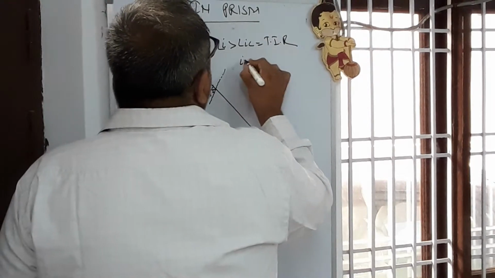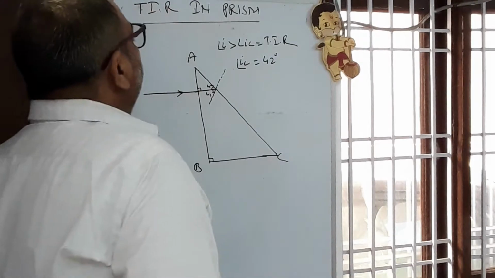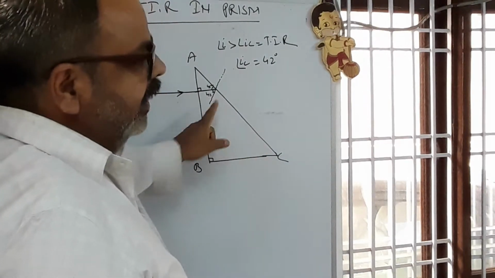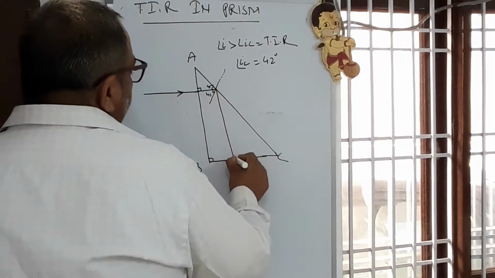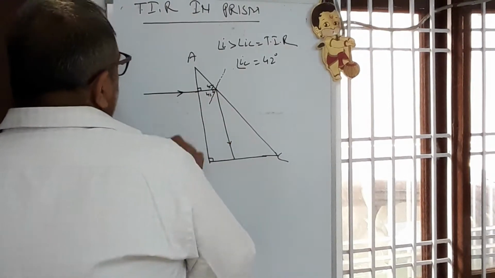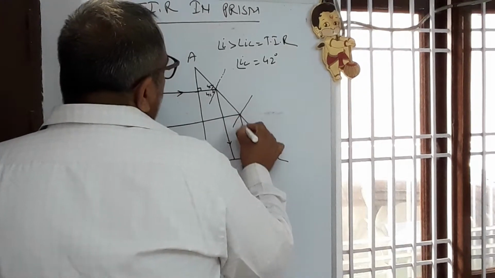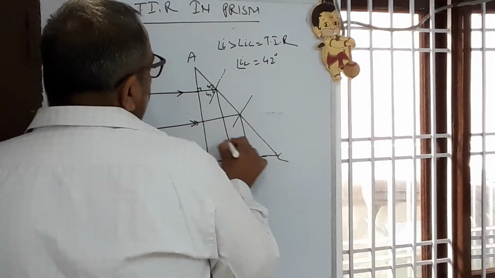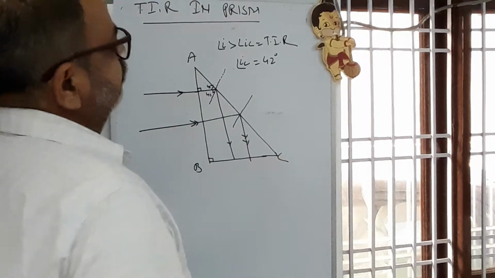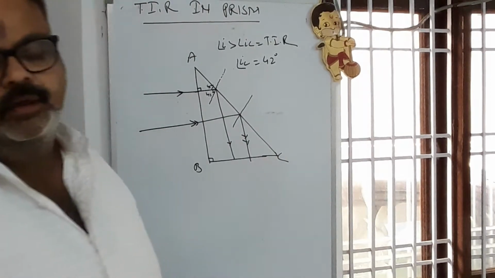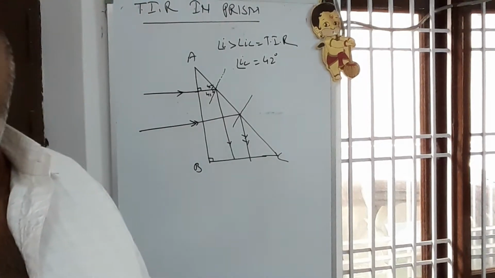Here IC for glass is 42 degree only. 42 से 45 ज़्यादा है, इसलिए it will have total internal reflection of light. By a single ray or by two rays you can show. It is not the issue, it can be shown by two rays. Marking of angle is must. First case. Second case, see this figure carefully. To deviate a ray through 90 degree.